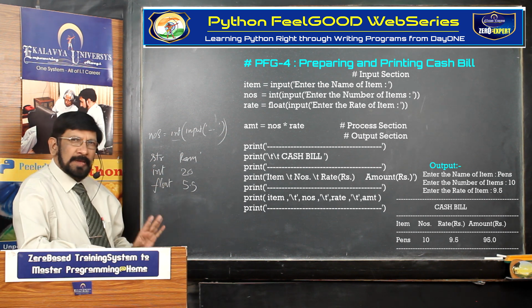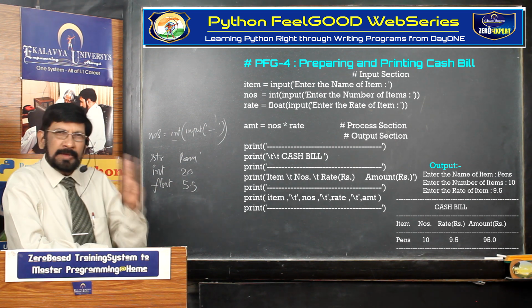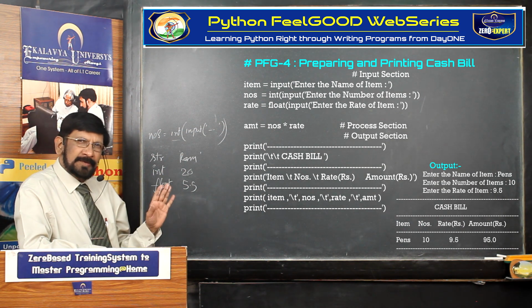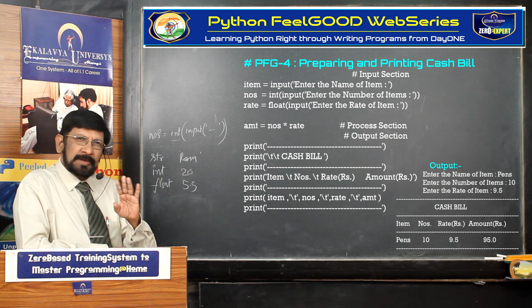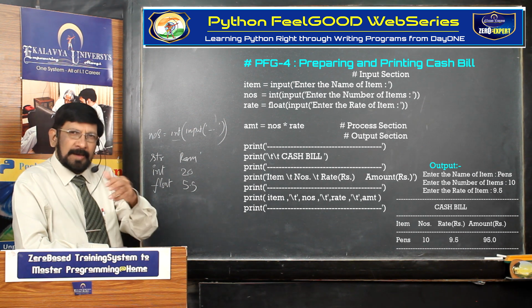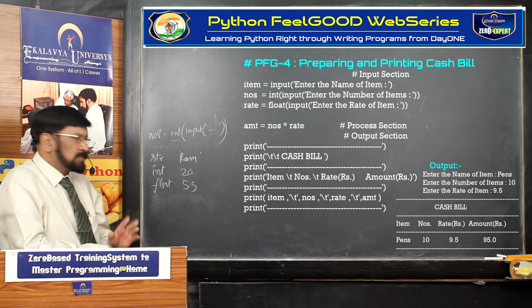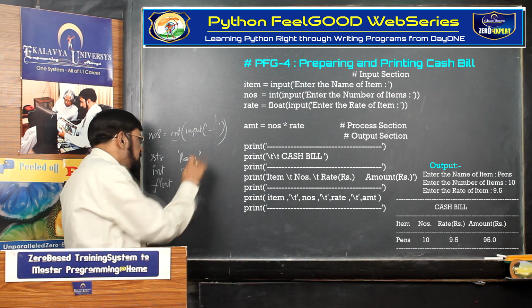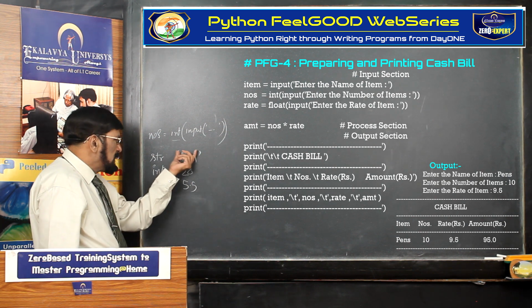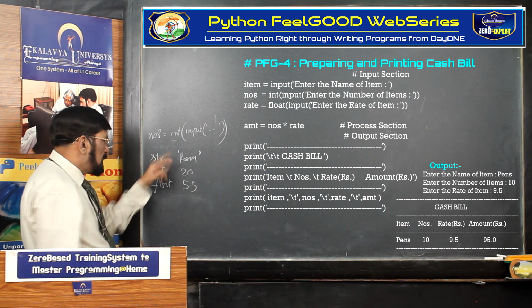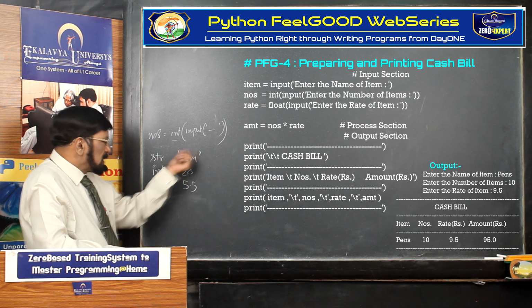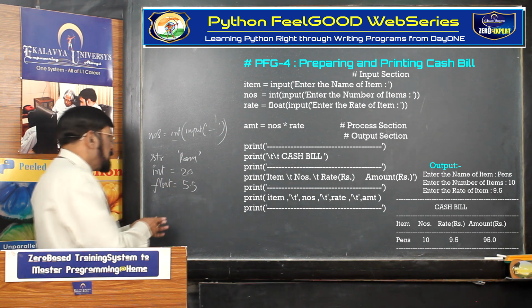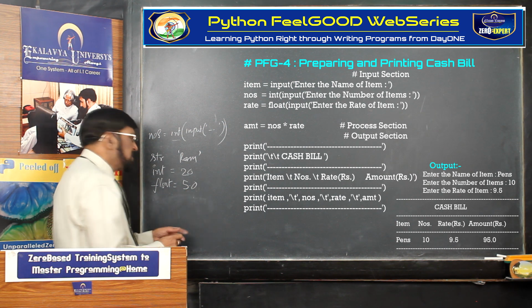String, int, float. Initially we are dealing with only 3 data types. Later other data types are there. Later we learn. Overnight you need not learn everything. So we classify whatever data types we are using right now in our present series. Those are 3 types only. One is string. String is always a set of characters enclosed by two single quotes. Int is always a whole number. Float is always a fractional number. Even if it is a whole number also, it is represented like this.